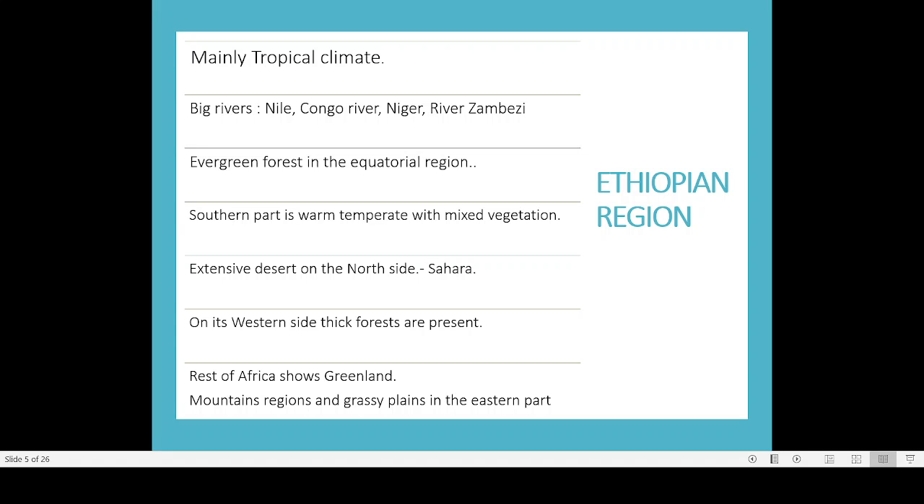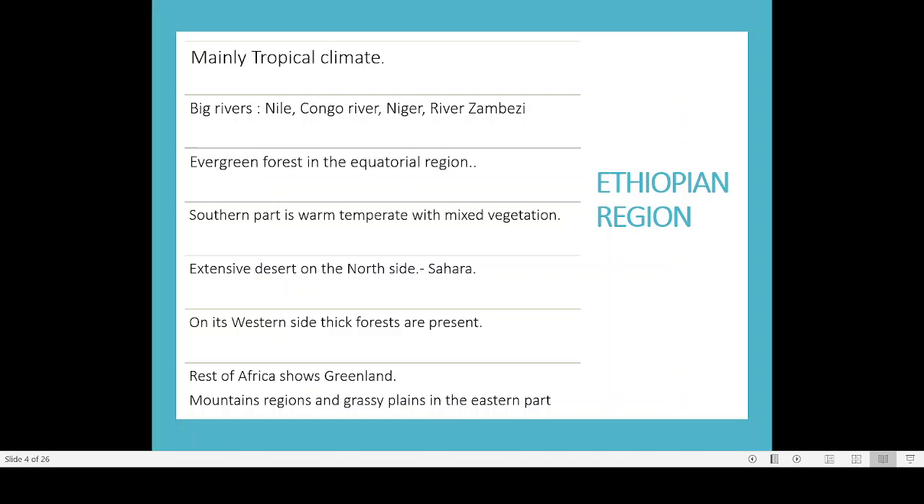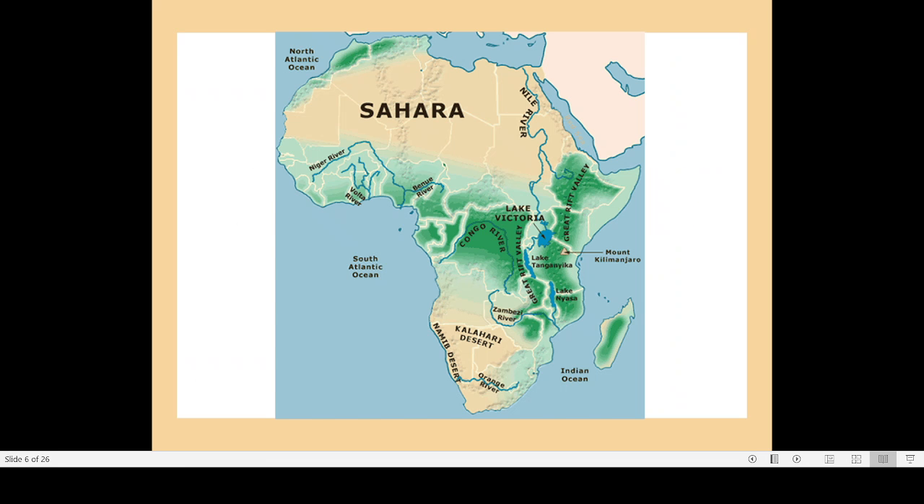Then on the western side, we are finding thick forest. What is the western side of Africa? Here, this is the western side. If you come to this map, this green area is all showing forest. So in the east of the western side, where the Niger River, the Congo River and others are all located, we can find a greater amount of evergreen forest as well as equatorial forest. So the western part of Africa has a high rate of evergreen as well as equatorial forest.